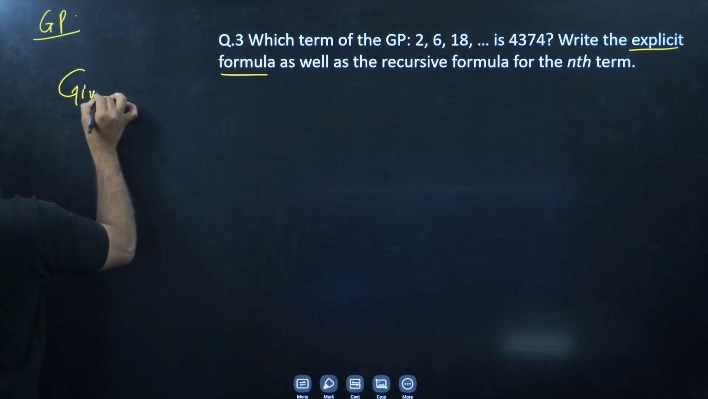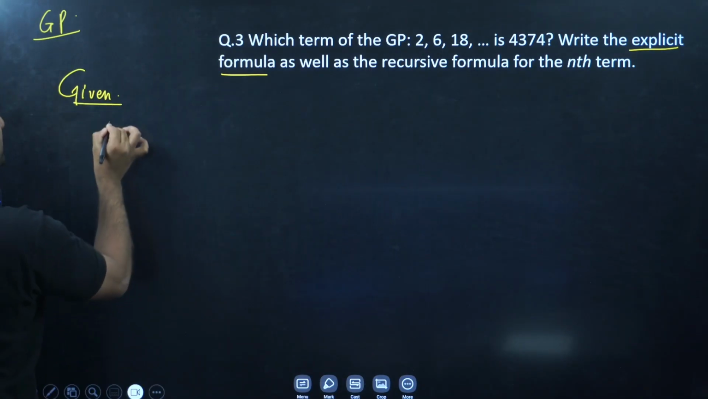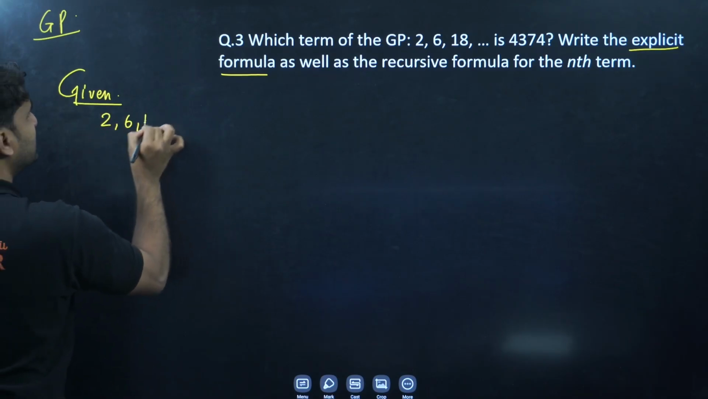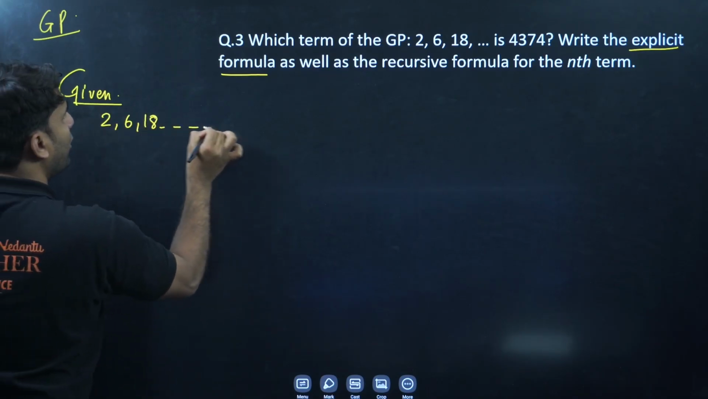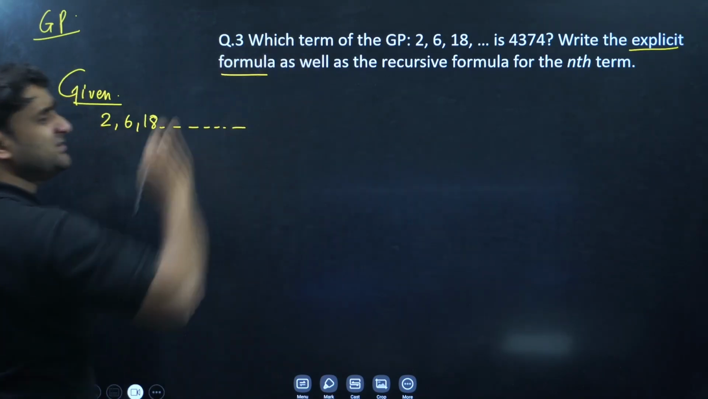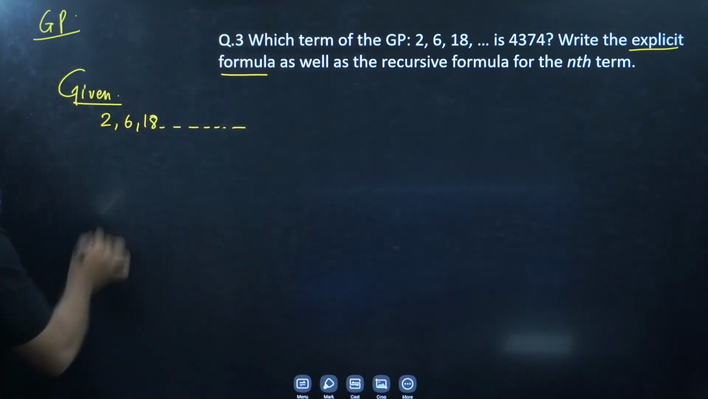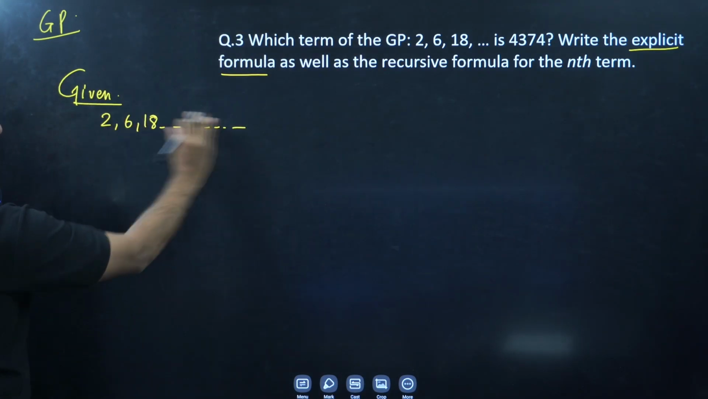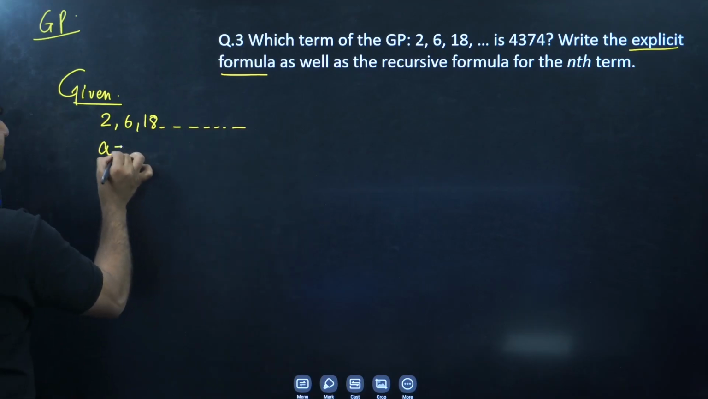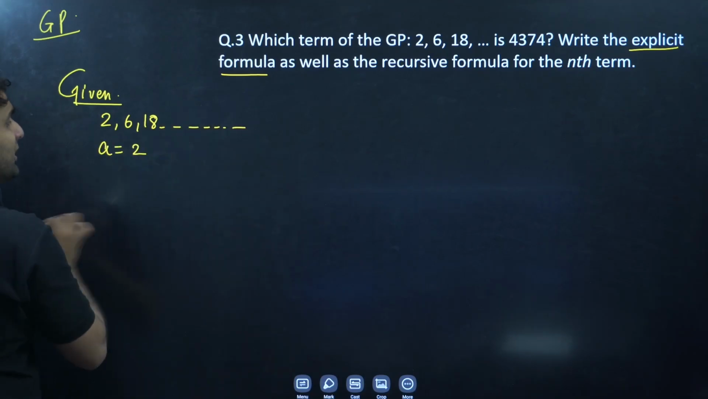Let's solve this. What is given here? GP 2, 6, 18 and so on. It means this GP is infinite, there is no end. Okay, so after observing this GP, what is A here? First term will be 2. And what is R here?